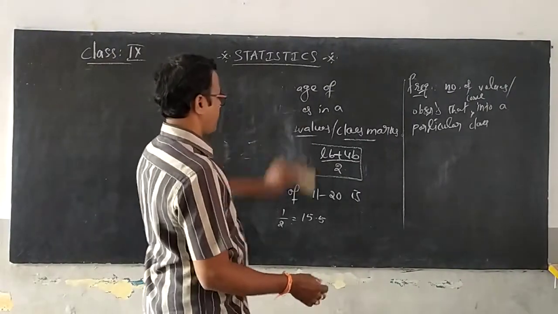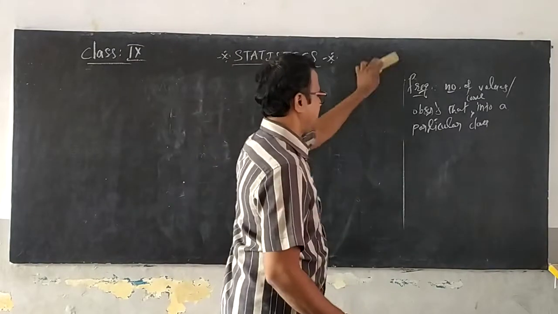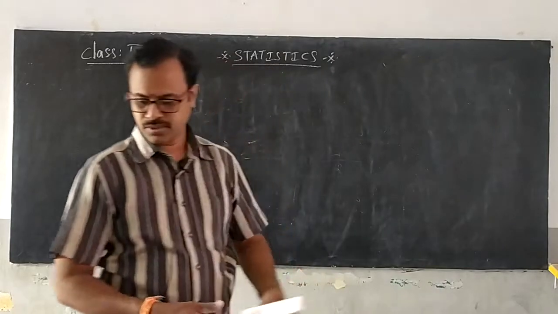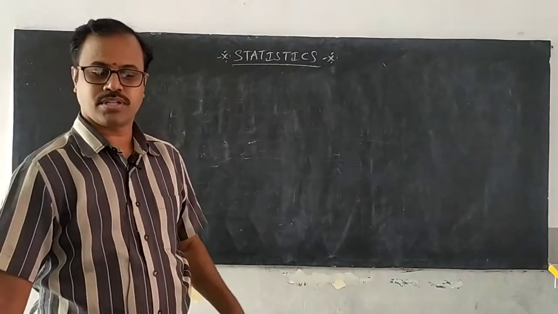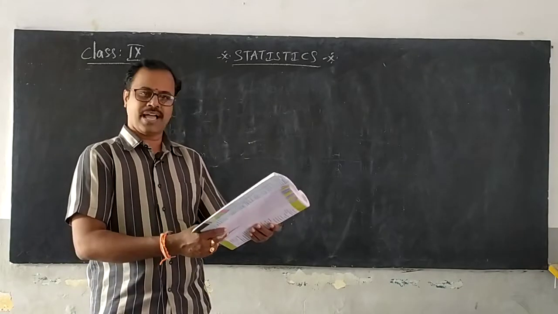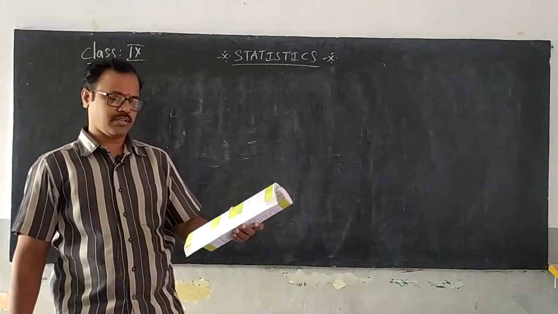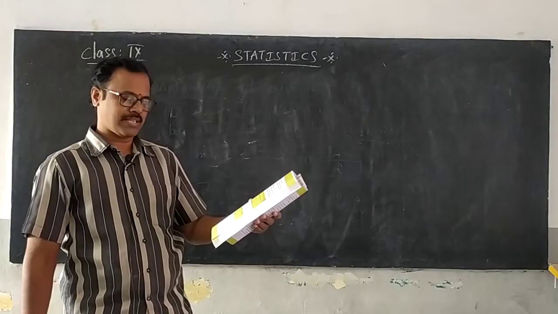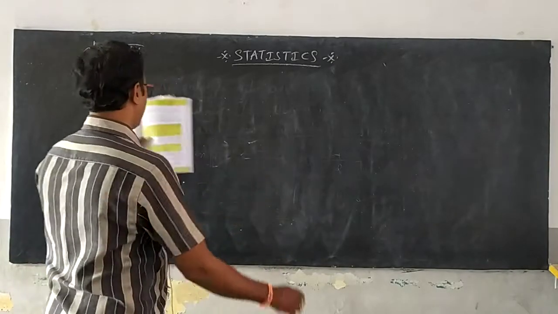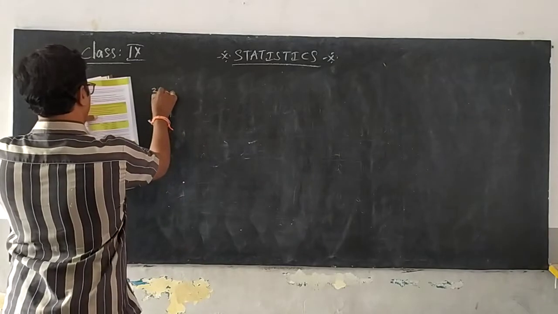Page number 197. At the last of the page, you have an example. I read the example, see the question in your textbooks, everybody. The weight in grams of 50 oranges picked at random from a basket of oranges are given below. So, what are the values given to us here?